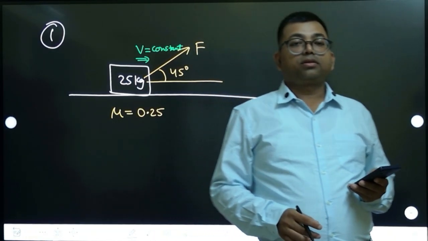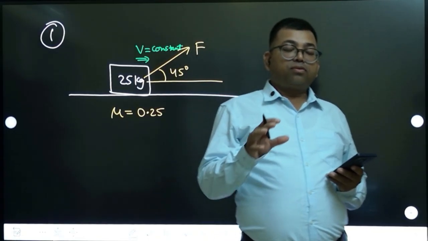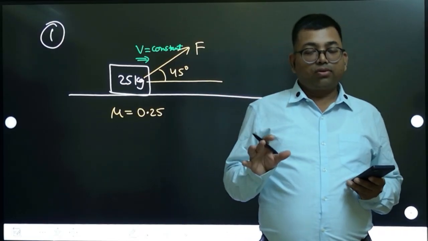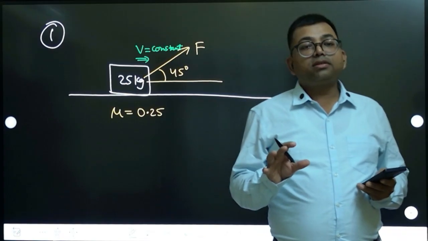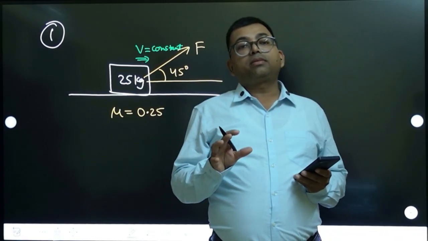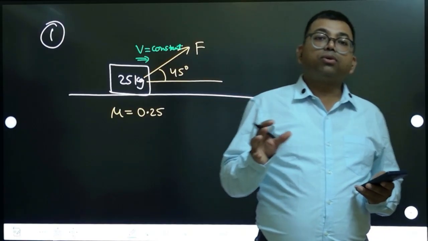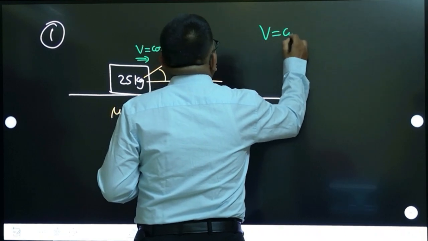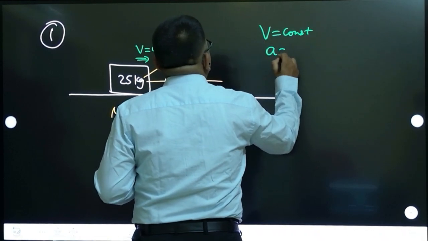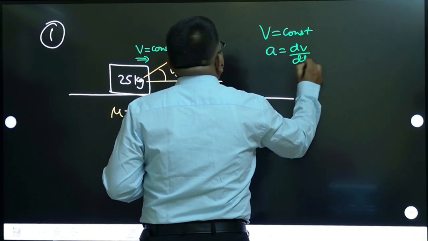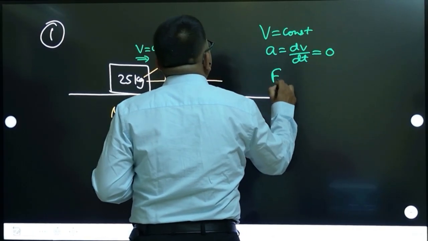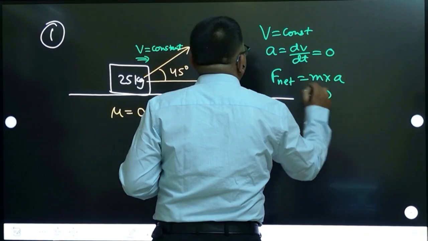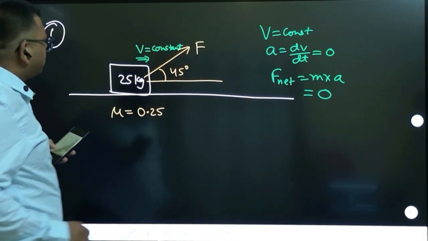Zero. That means it is in equilibrium. That means the net force is zero. Velocity is constant, so acceleration, which is dv by dt, is zero. That means the net force, which is mass into acceleration, has to be zero. We already know this condition.